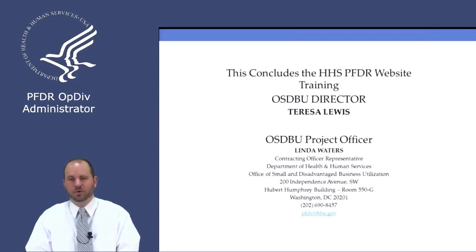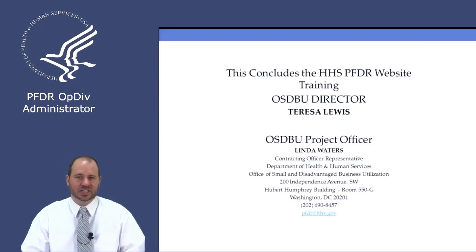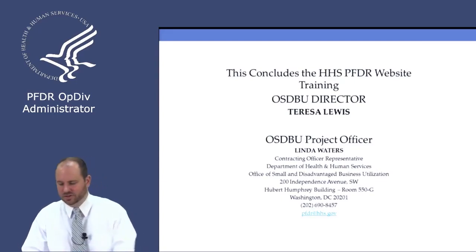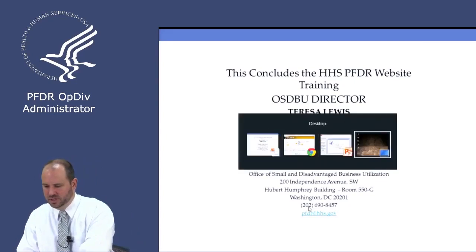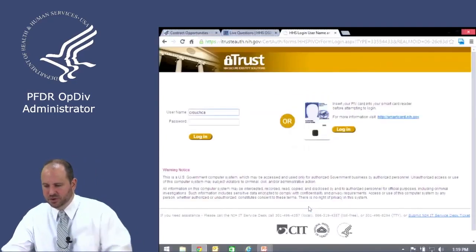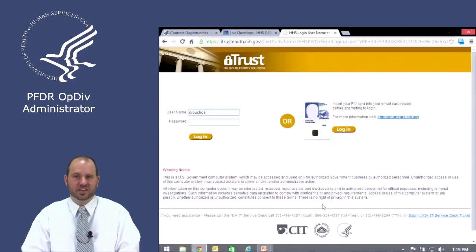And so before we get to the conclusion and before we get to questions, let's actually get into the system and see how it works and see how it flows, and we'll show you around. So we'll hop over to our browser, and the first thing I see when I go to pfdr.hhs.gov,